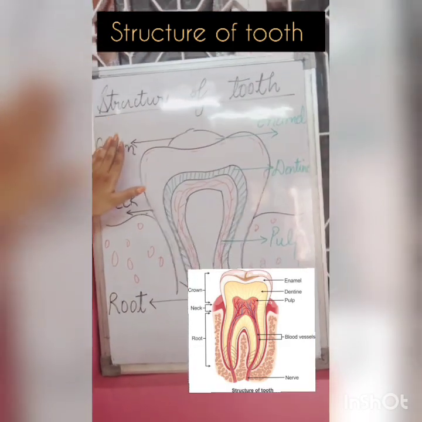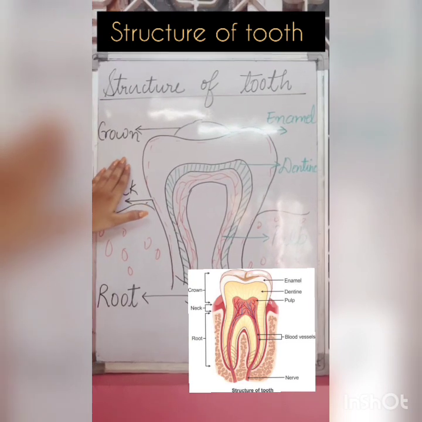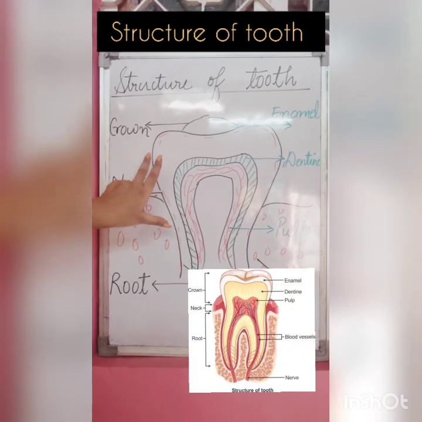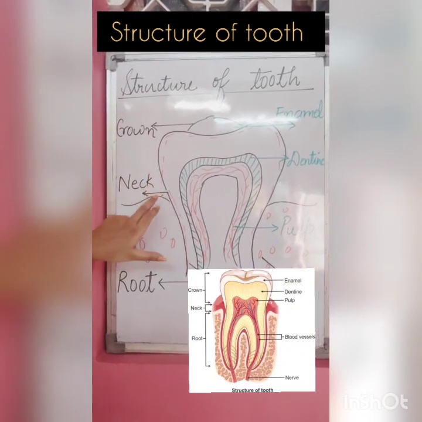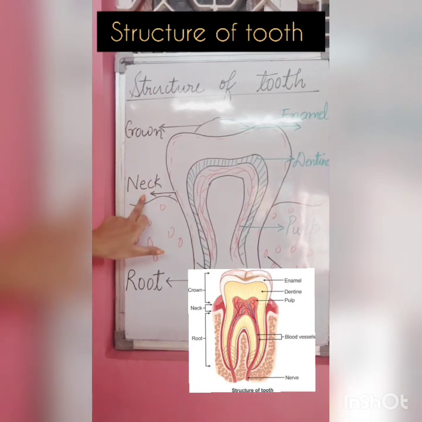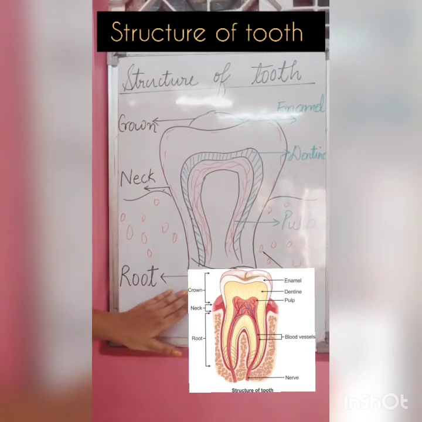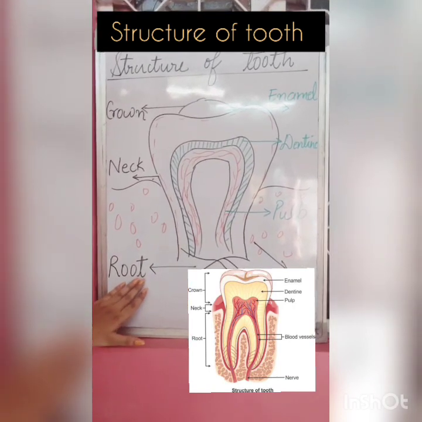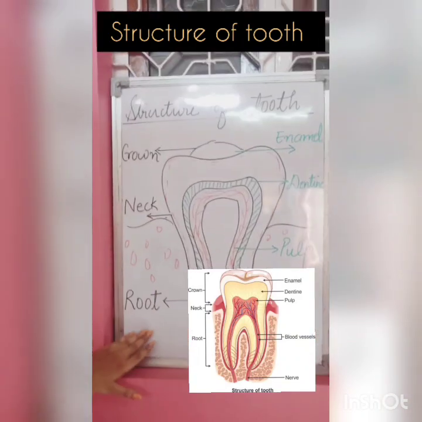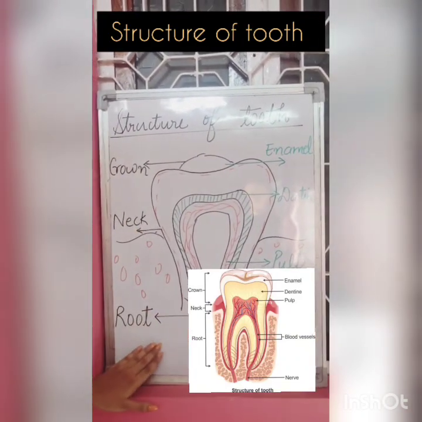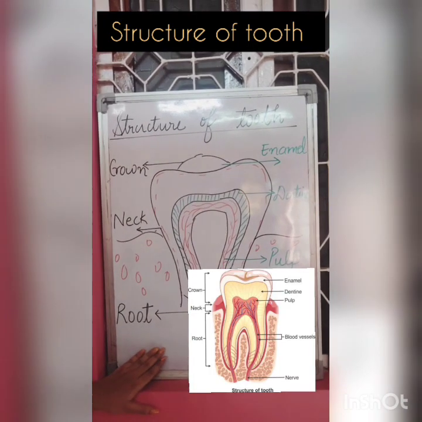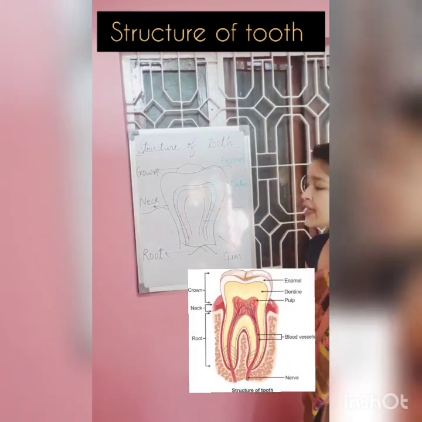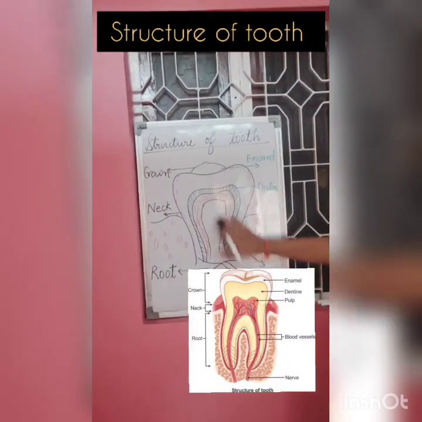So basically the three outer parts of our tooth are the crown, the visible part, then the neck, the part just above the gum, and the root, the deepest part. Crown, neck and root are the three outer parts of our tooth. Now we will move inside, to the inner part of our tooth.